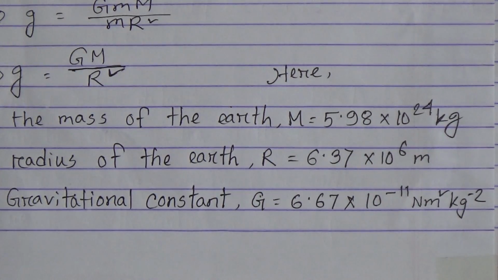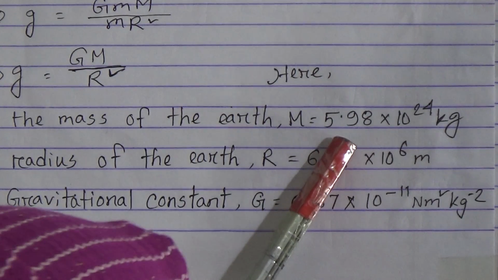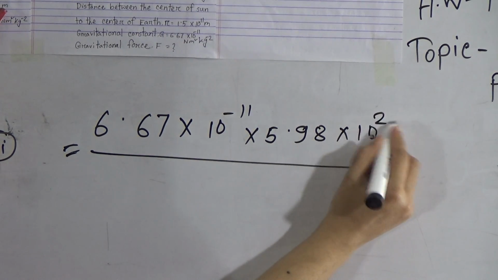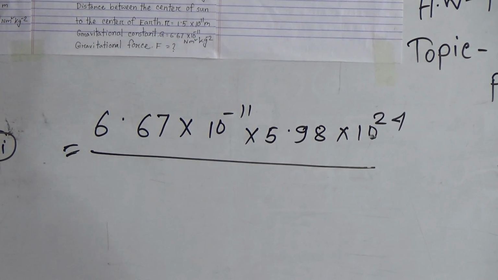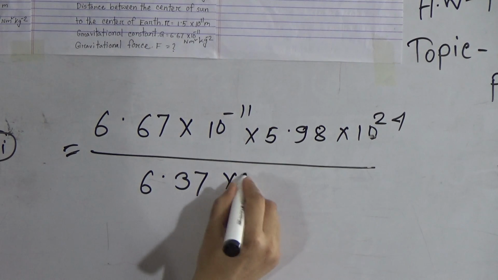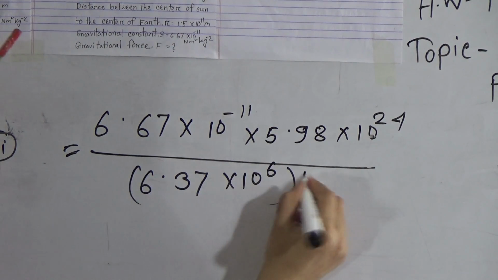Okay, we will put these values now. So G into capital M, where M is the mass of the earth, 5.98 into 10 to the power 24 kg, divided by r square. R means the radius of the earth, 6.37 into 10 to the power 6, whole square.